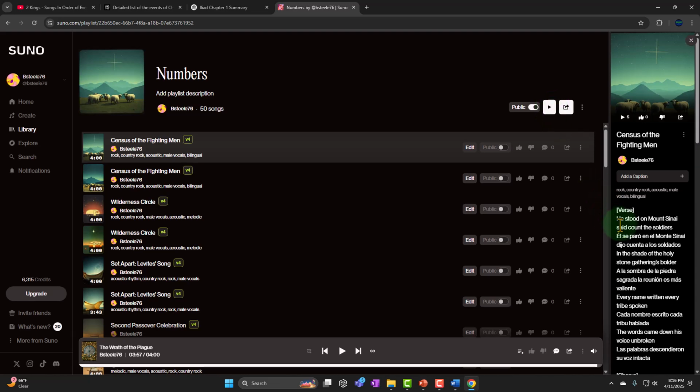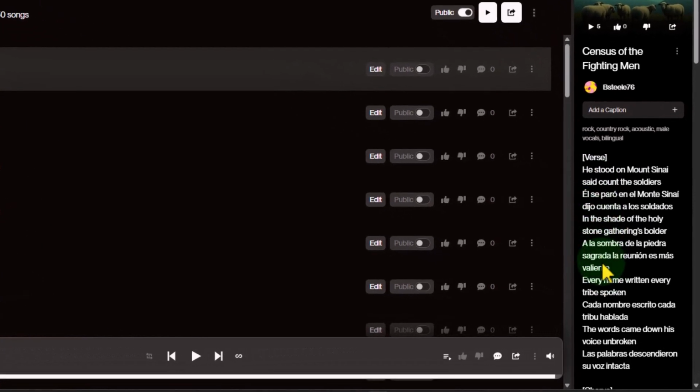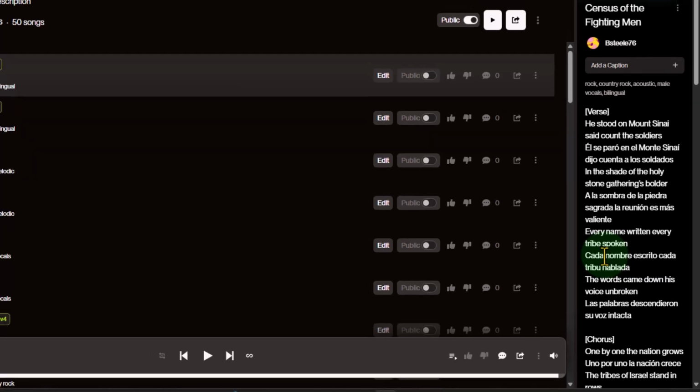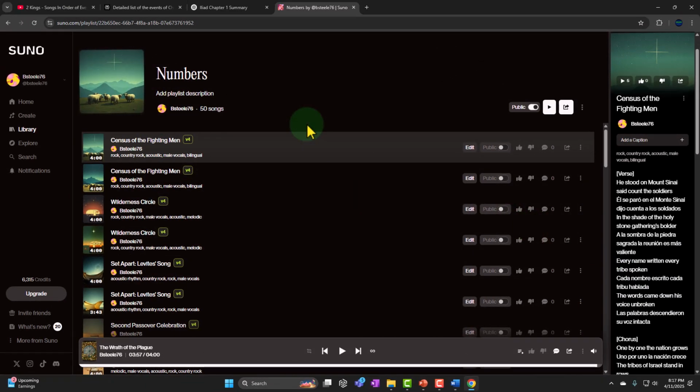It also gives you the script on the right-hand side. So whenever you want to find more information about that point in the story, you can copy and paste the script into something like ChatGPT and say, give me the background of this song, which is cool.